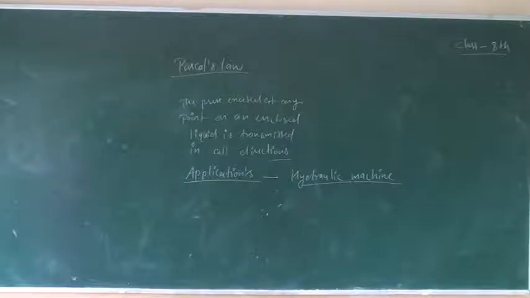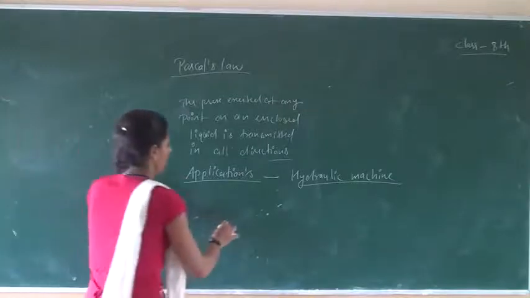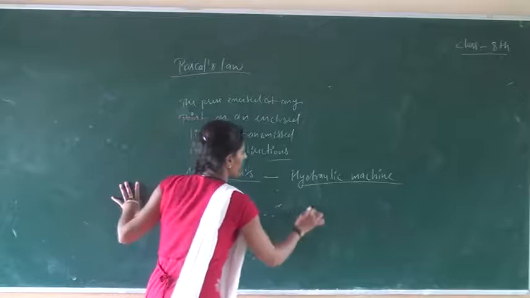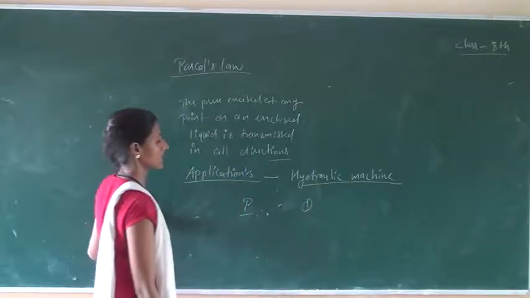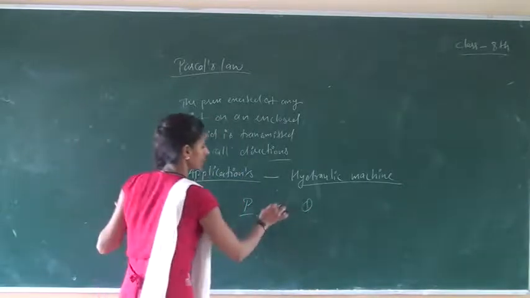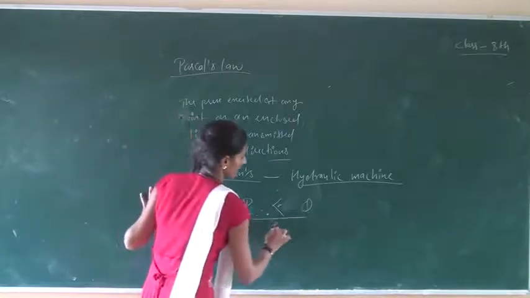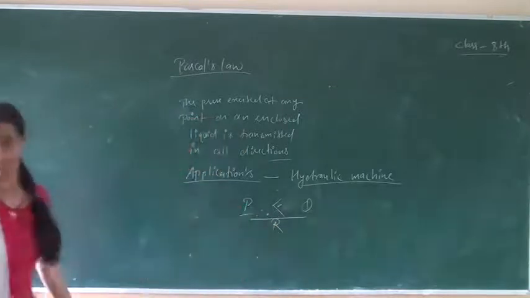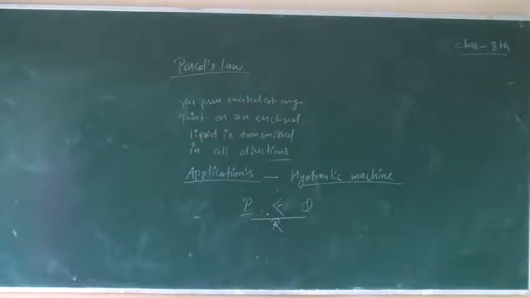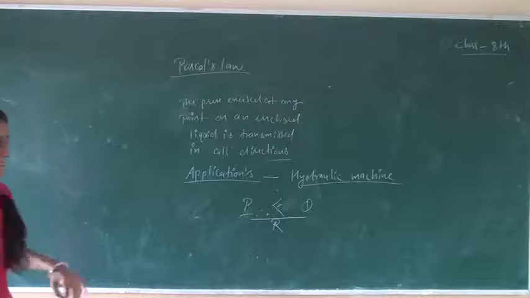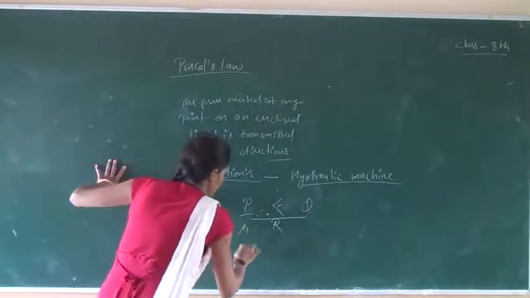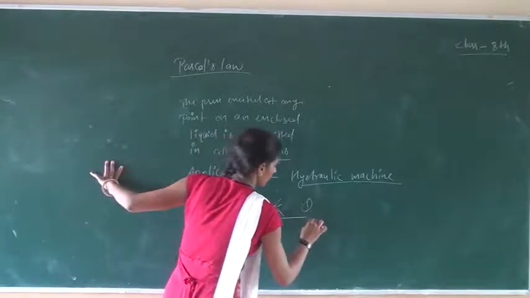Vessel P has a smaller diameter than vessel Q. Let the area of cross section of P be A1 and of Q be A2.